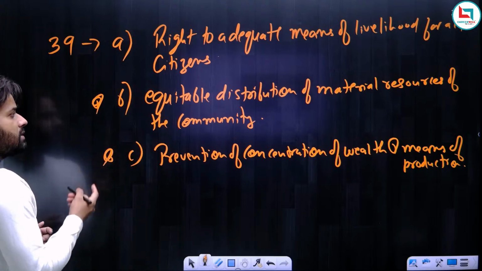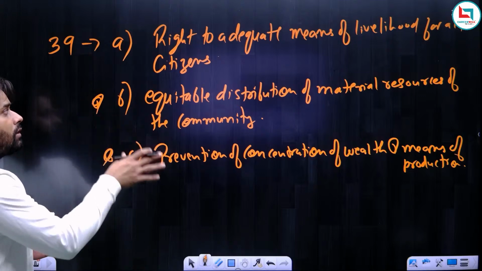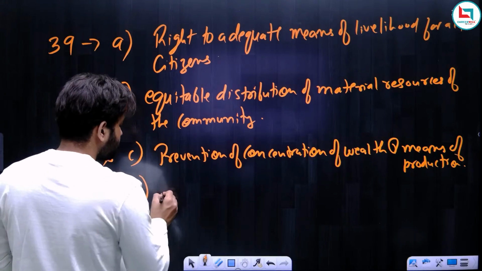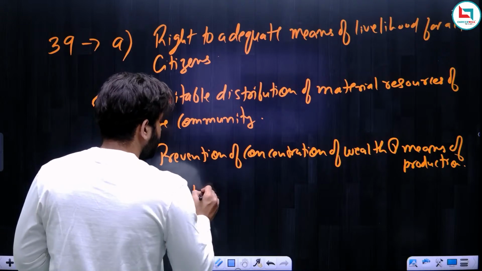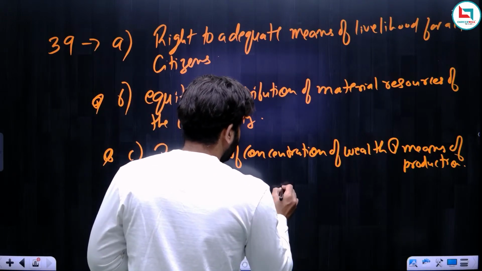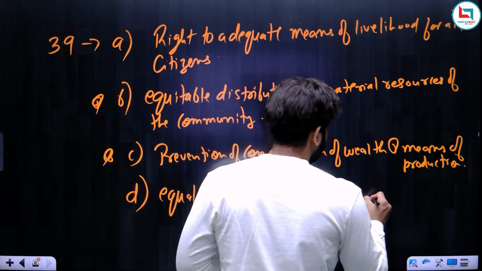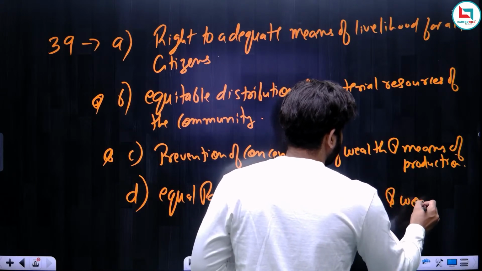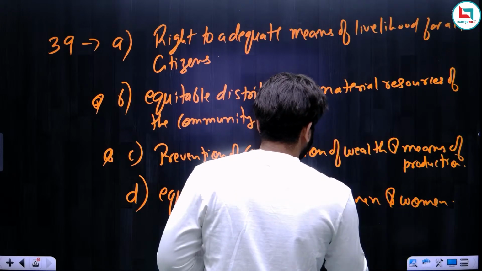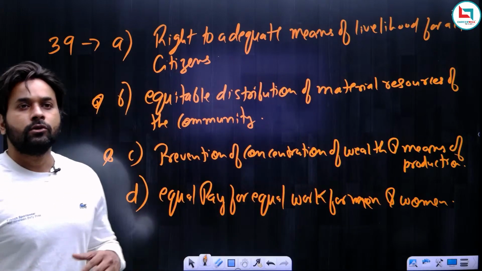So this is the second and third provision of Article 39. These two are the most important of all the provisions under Article 39. Now, D is simple to understand: equal pay for equal work to men and women. For men and women. So it is simple.